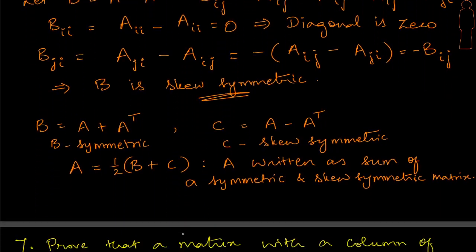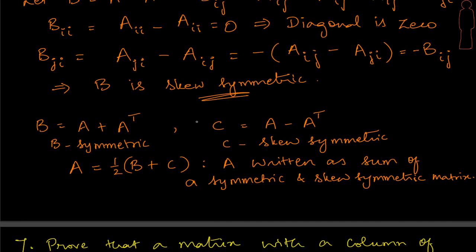So there are interesting properties from this problem. The original matrix can actually be written as a summation of a symmetric and a skew symmetric matrix. So what we do is, given A, we calculate A plus A transpose, that gives us B, which is symmetric. From A, we derive A minus A transpose, which is our C, which is skew symmetric.